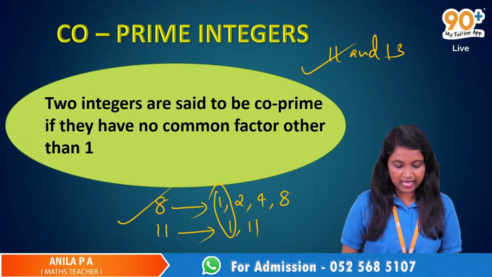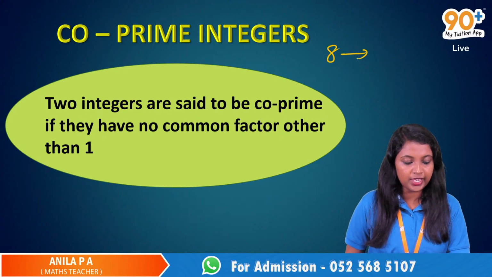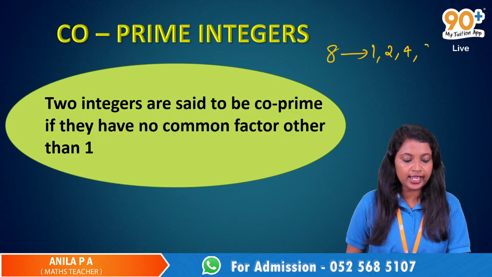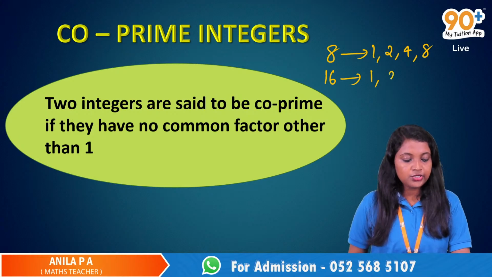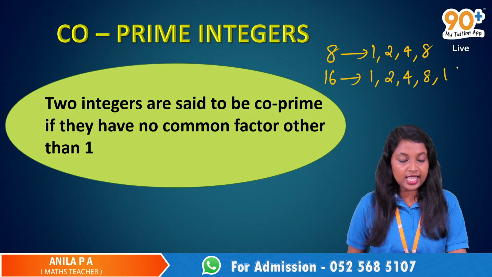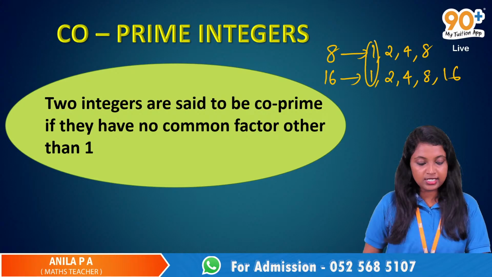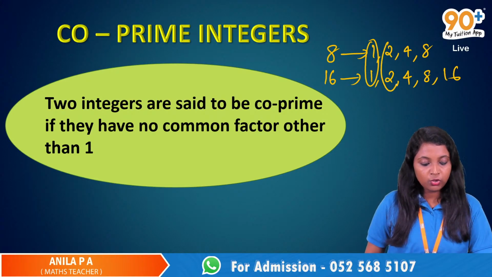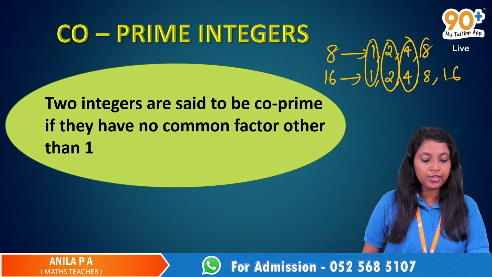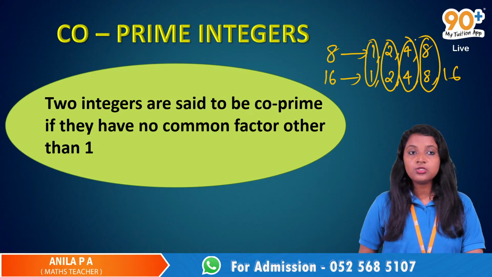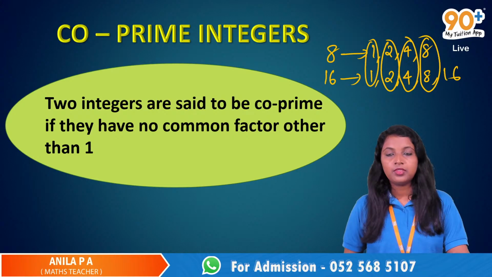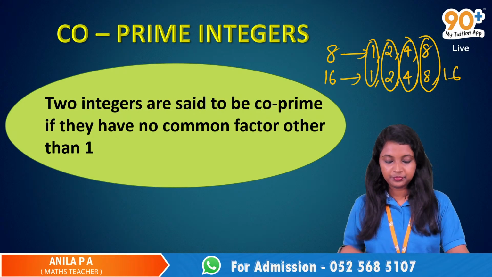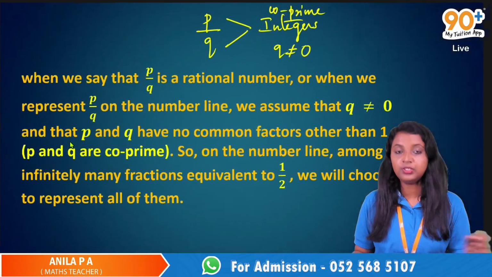No. See, 8 and 16. The factors of 8 are 1, 2, 4 and 8. When we take 16, 1, 2, 4, 8 and 16 are the factors. Here 1 is a common factor, but that is allowed. But 2 is a common factor, 4 is a common factor, 8 is a common factor. So you can't take 8 and 16. They are not co-prime. Okay? Yeah, now let's compare to this one.